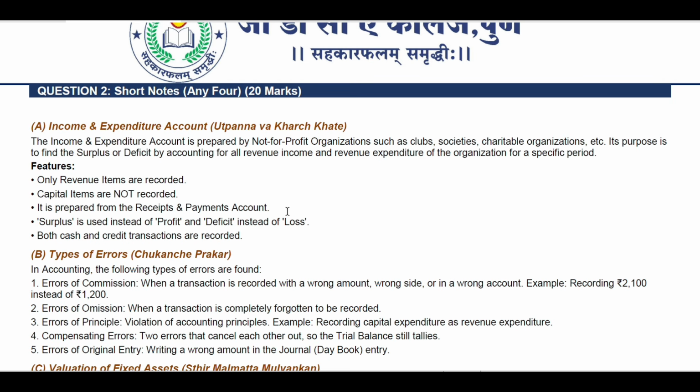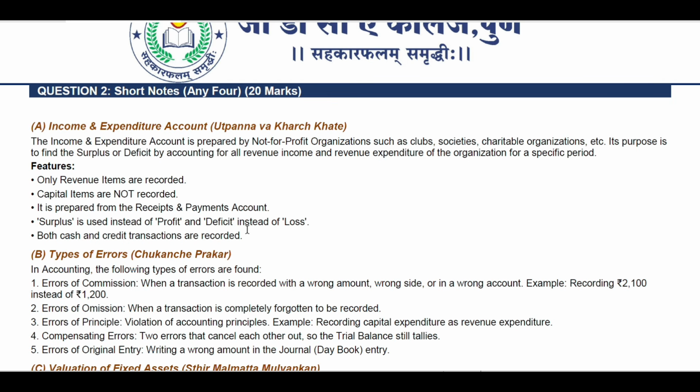So what are the features of it? You can write as much as you can. Actually, it is for 5 marks, but it should be to the point. It should relate to that particular question. So what are the features of it? Only revenue items are recorded. Capital items are not recorded here. It is prepared from the receipts and payments account. Surplus is used instead of profit and deficit instead of loss. Both cash and credit transactions are recorded in the income and expenditure account.